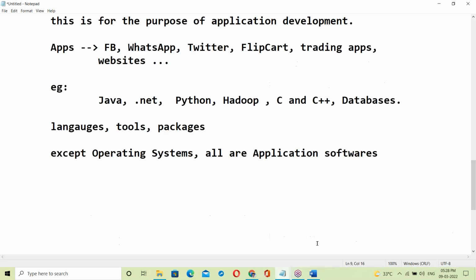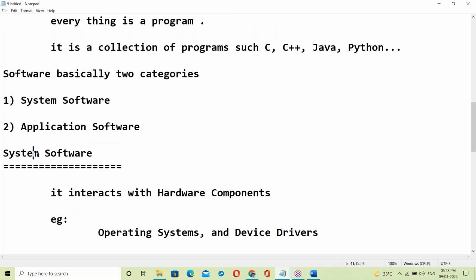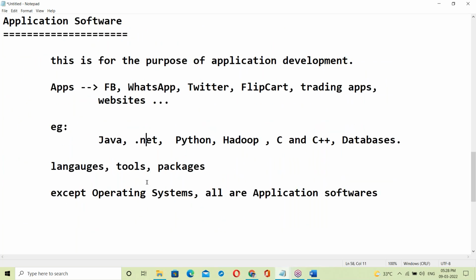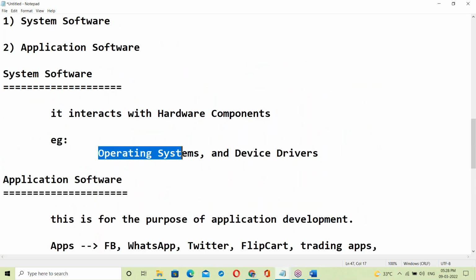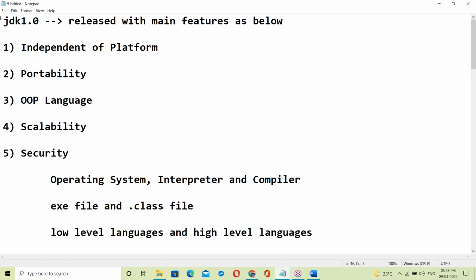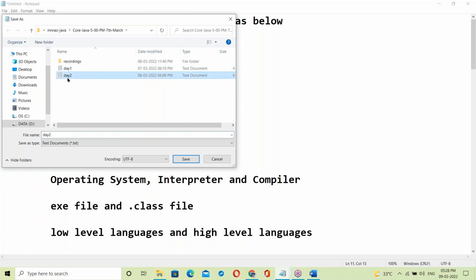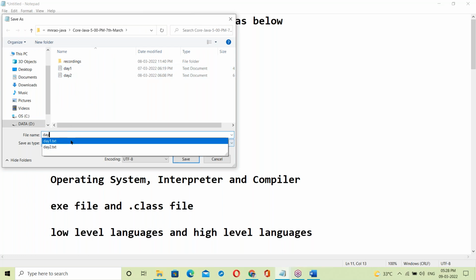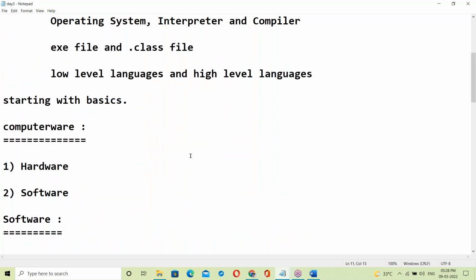Next, this is about system software and application software. First we should discuss about the OS. Once you have all this knowledge, it's easy to understand Java. I could start Java features directly, but one second, let me save today's session. Day one and day two are saved and already shared. Now I'm saving day three also, and I'll share it.